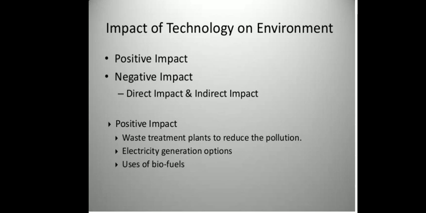Now the positive impact includes the waste treatment plants to reduce the pollution. Human beings have developed different types of treatment plants. It may be primary treatment, secondary treatment or tertiary treatment. Due to the development of such waste treatment plants, it has helped to reduce the pollution from the environment.